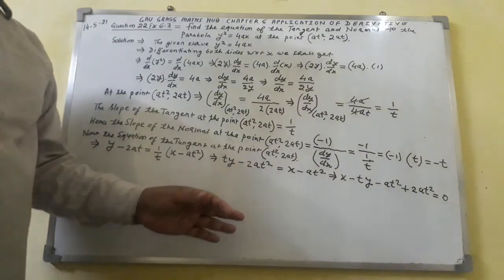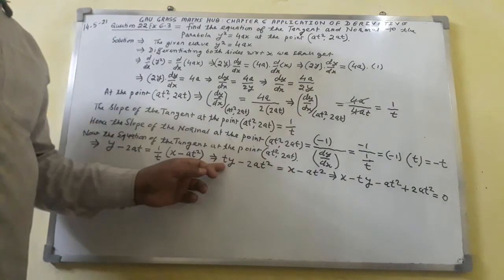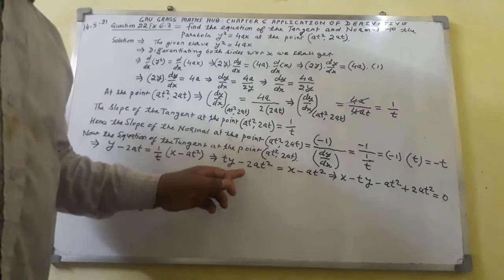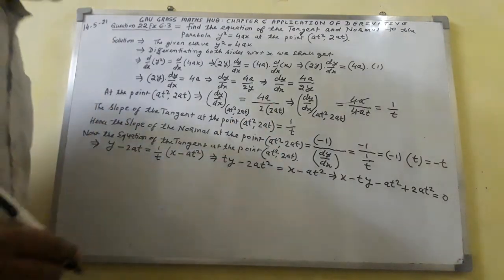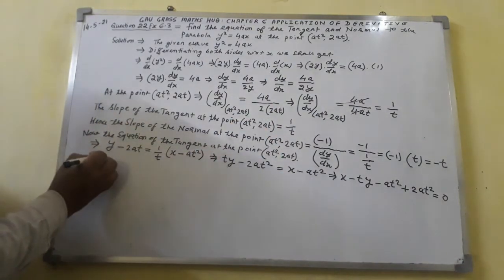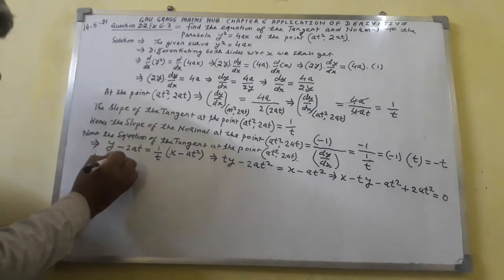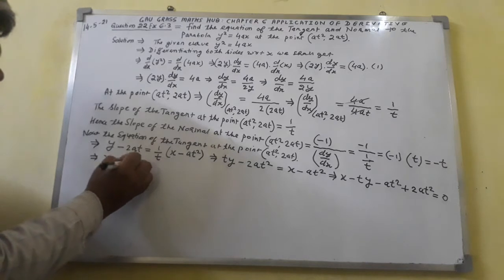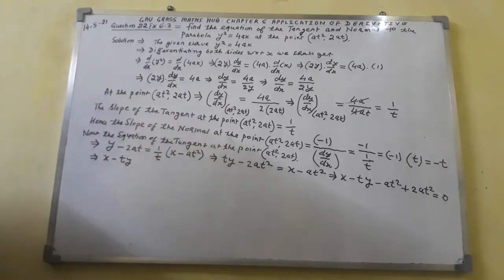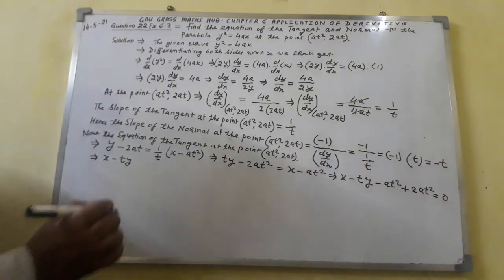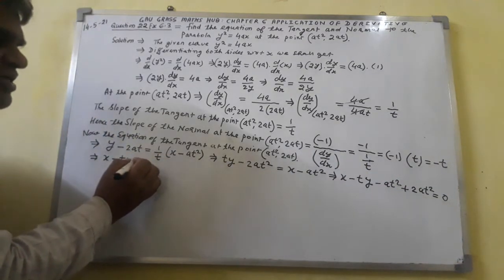Just simplify this one. x minus ty, minus at² plus 2at² comes out to be at².